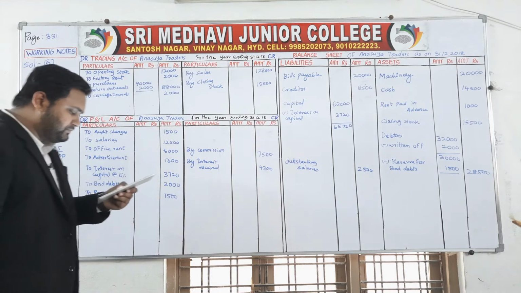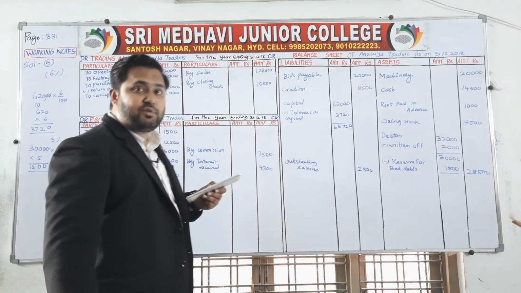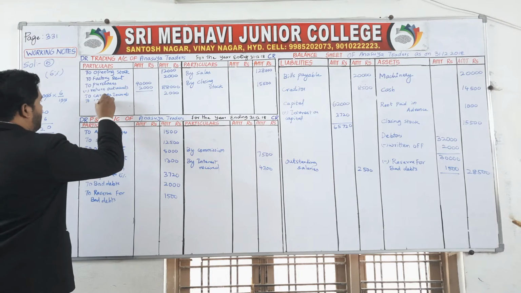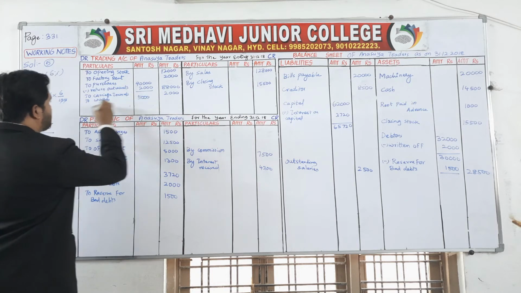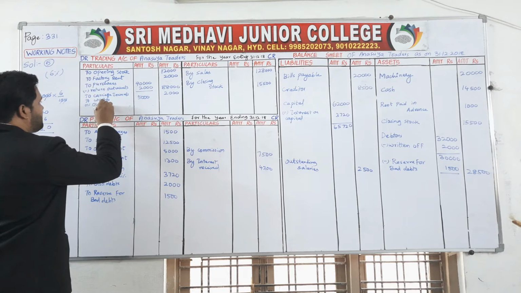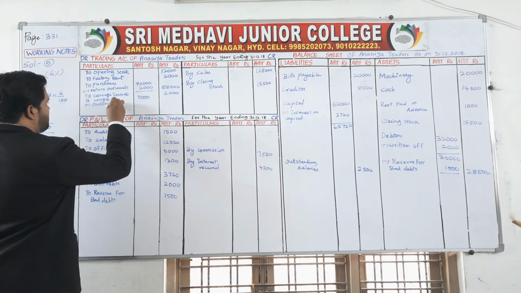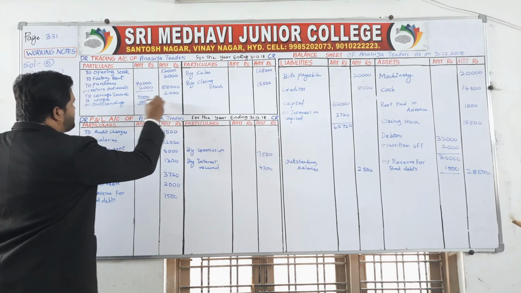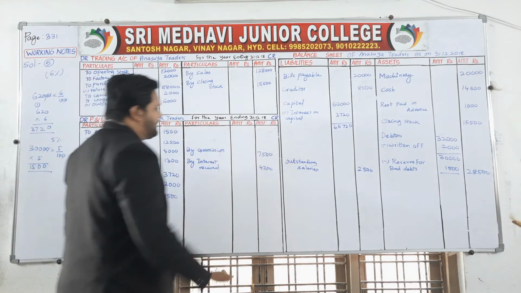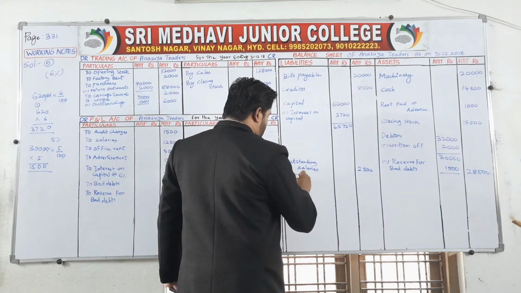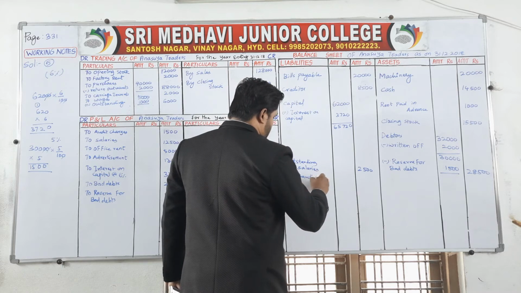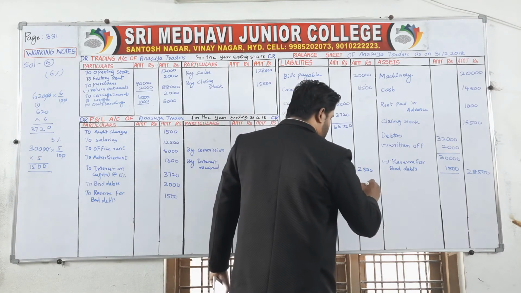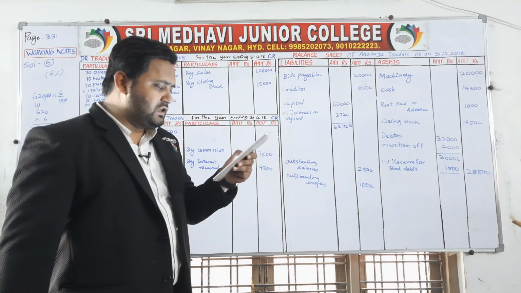Next item, outstanding wages. For outstanding wages, we want wages. Wages is 5,000. To wages 5,000. Add outstanding. How much outstanding? 1,000. 5,000 plus 1,000, outer column 6,000. That outstanding you have to show here. Outstanding wages, how much? 1,000 rupees.